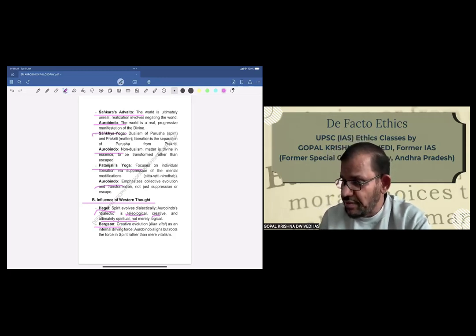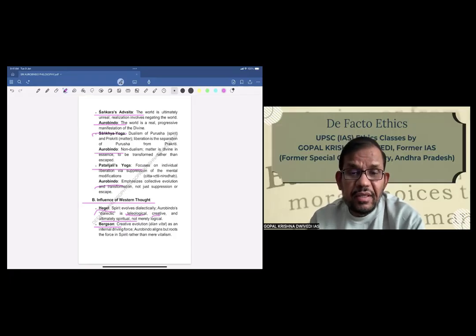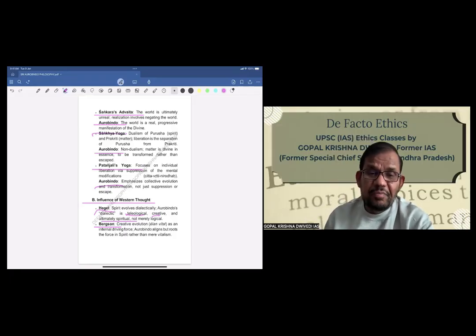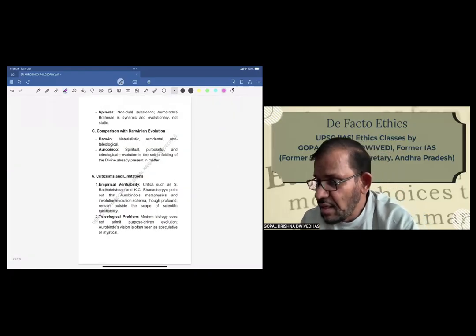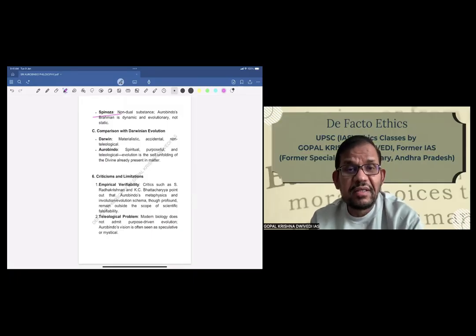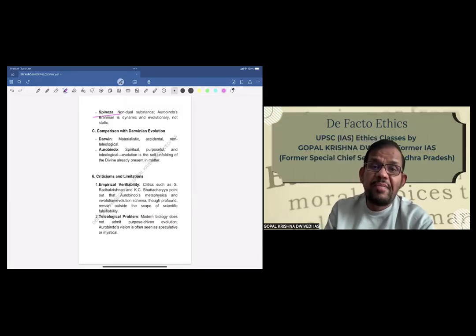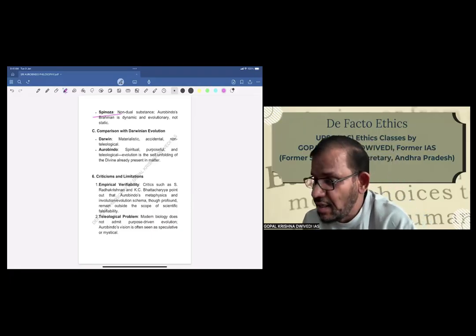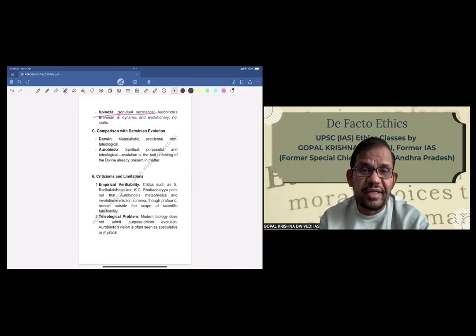Then, Bergson's creative evolution as an internal driving force. Aurobindo aligns but roots the force in spirit rather than vitalism. Spinoza: how has Spinoza influenced, or how is it different? Spinoza's substance is non-dual but static, whereas Aurobindo's Brahman is dynamic and evolutionary.